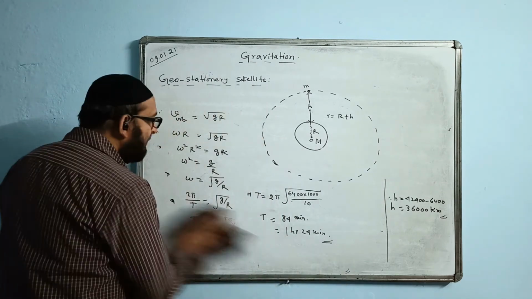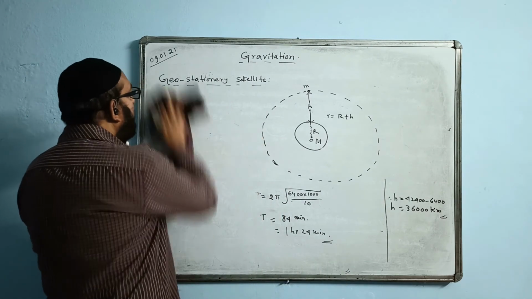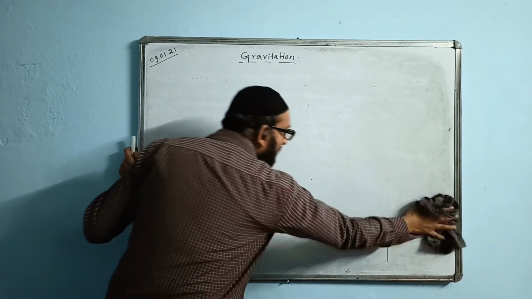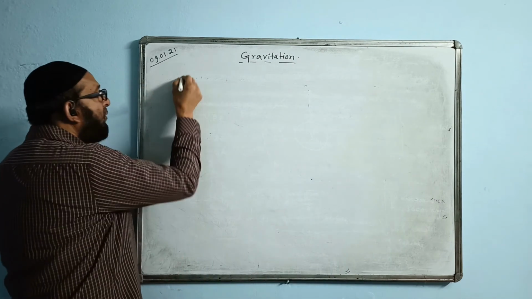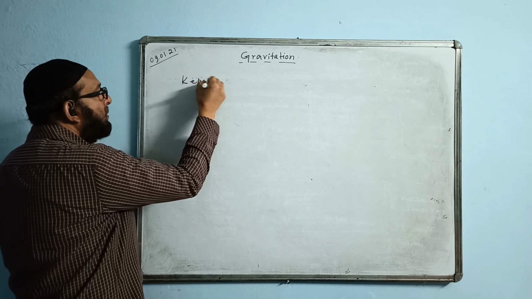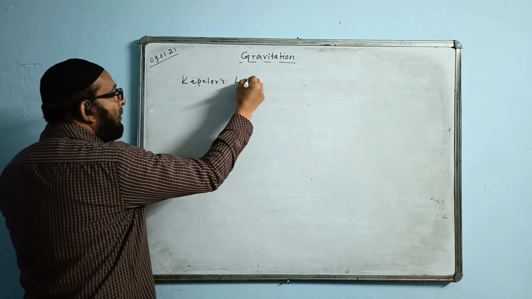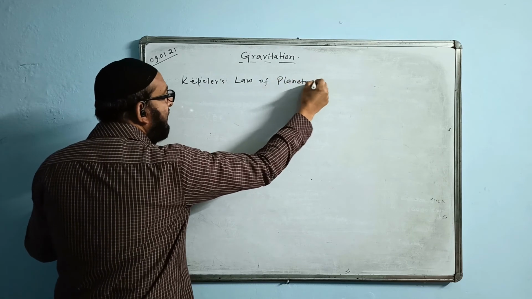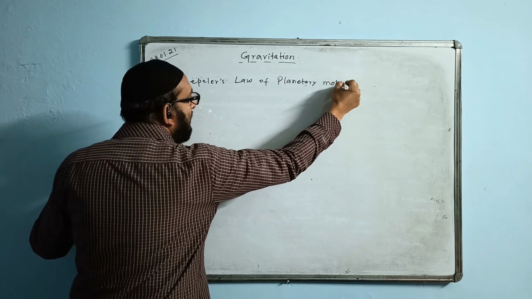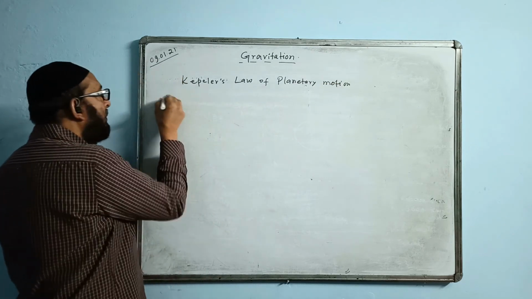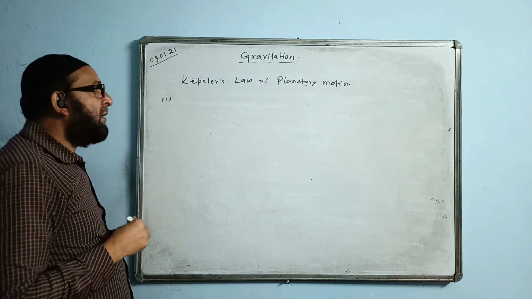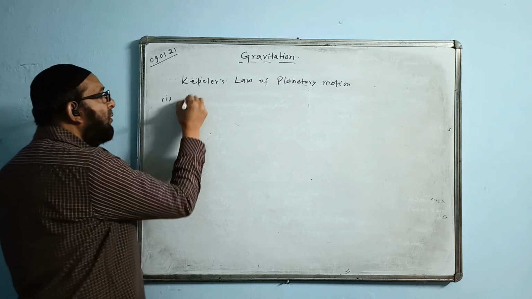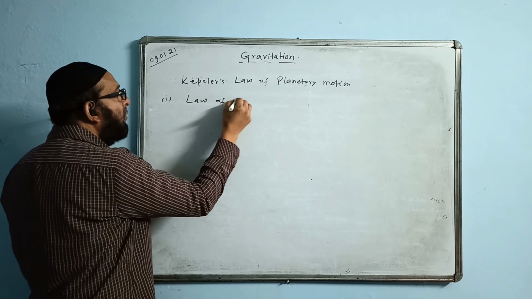Okay, now the last part of this chapter which you have to learn is Kepler's laws of planetary motion. Kepler was an astronomer. He gave 3 laws of planetary motion. The first law is called the law of orbits.